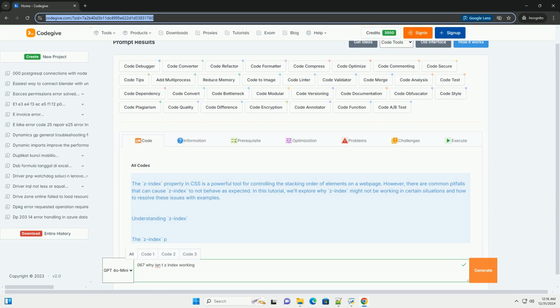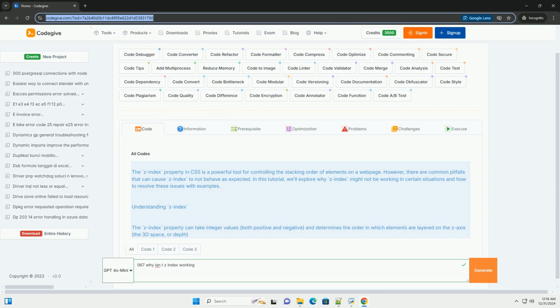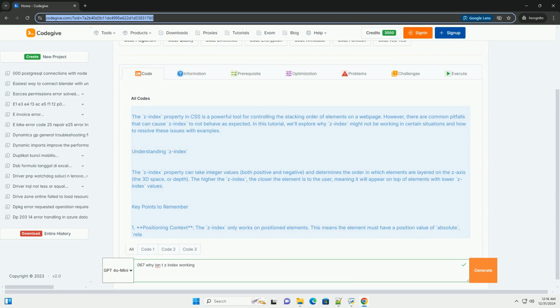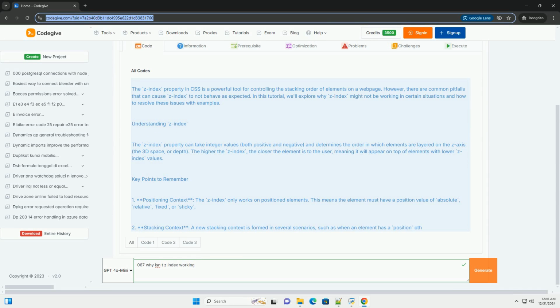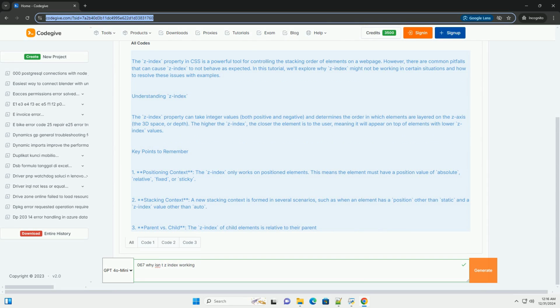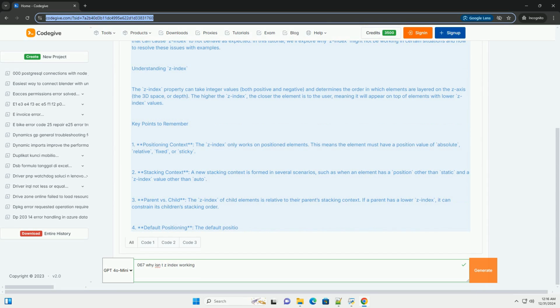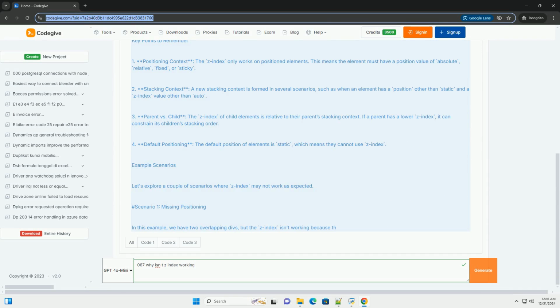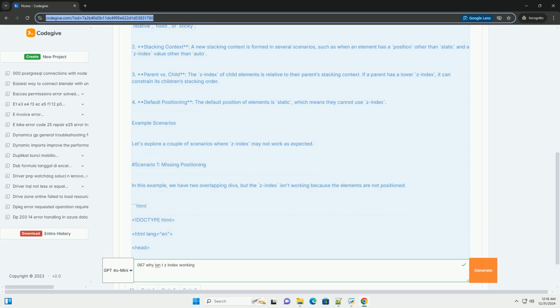The z-index property in CSS is a powerful tool for controlling the stacking order of elements on a web page. However, there are common pitfalls that can cause z-index to not behave as expected. In this tutorial, we'll explore why z-index might not be working in certain situations and how to resolve these issues with examples.